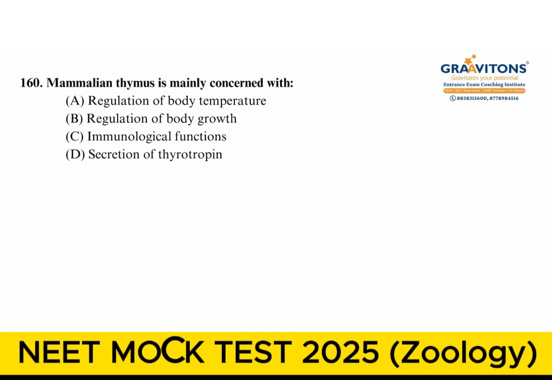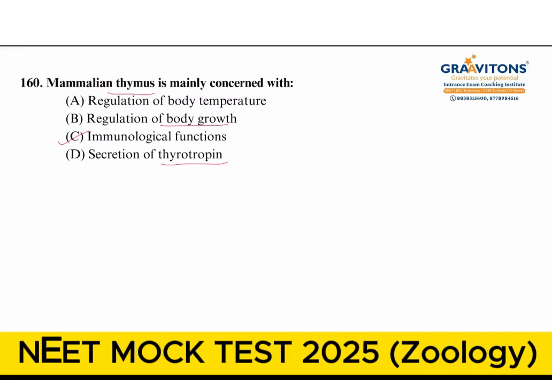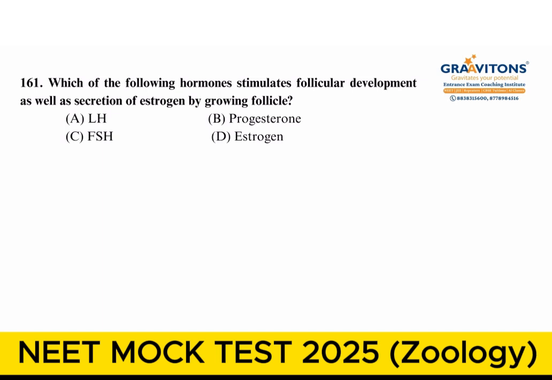Then, mammalian thymus is mainly concerned with. When you talk about thymus, the function controlled is immunological function. Secretion of thyrotropin? No. And regulation of body growth? No. These two are functions of the hypophysis, and regulation of body temperature is the hypothalamus. So option C is correct. The next question, 161. Which of the following hormones stimulate follicular development as well as secretion of estrogen by the growing follicle? Only when FSH is helping the follicular development, the developing follicle will secrete estrogen.